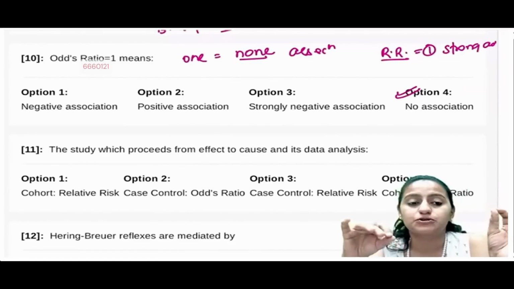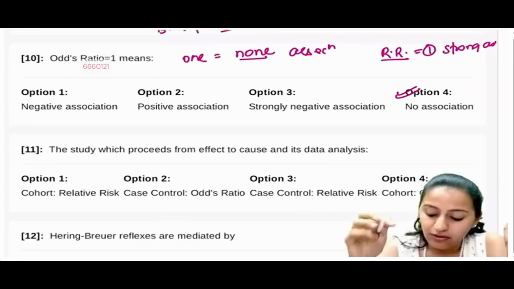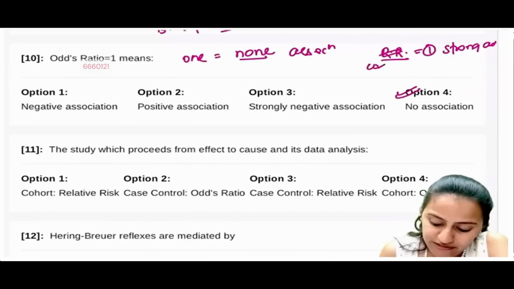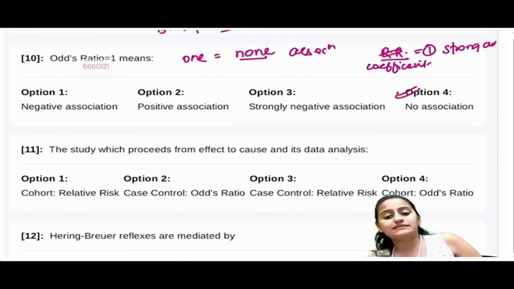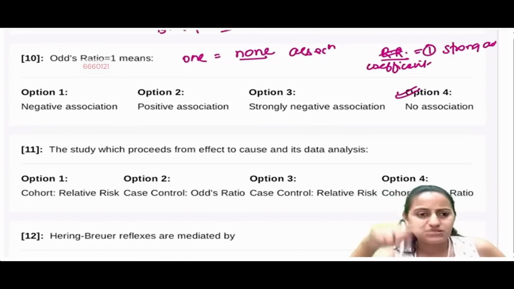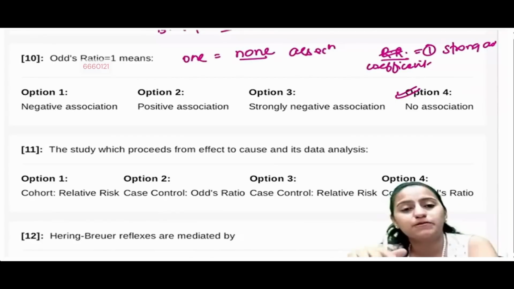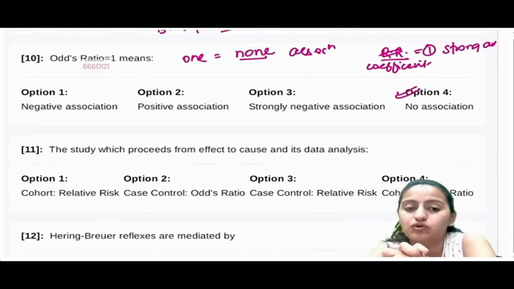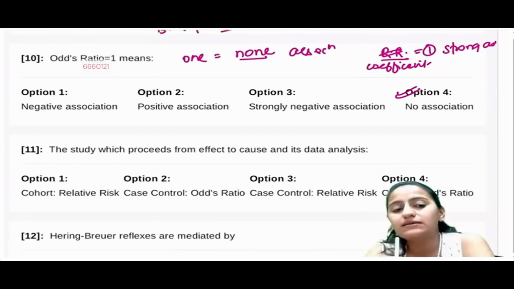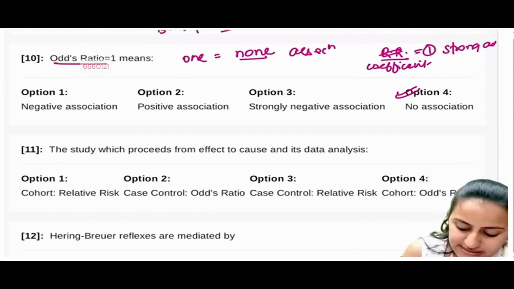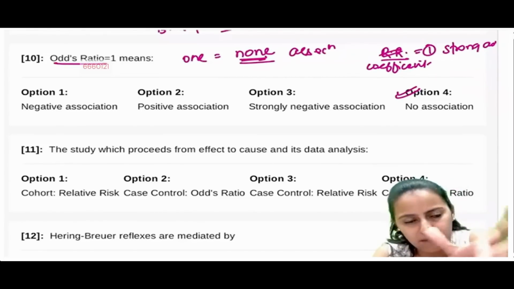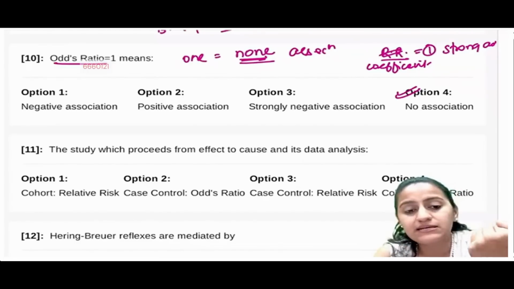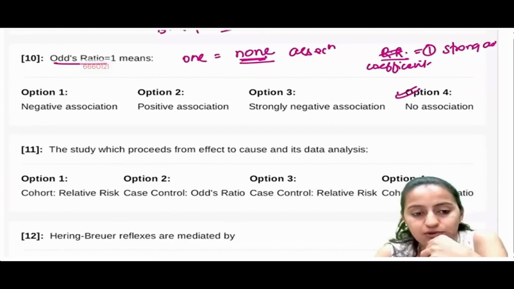So for odds ratio, no, not the relative risk. That is the coefficient. The coefficient of correlation, that is where 1 is important. The one that you get in the scatter diagram, there you look for positive and negative. There 0 means no association. Here, for odds ratio, 1 means none. 1 means no association. That basically tells you exposed versus non-exposed; in broad terms, if there is equal association, that means there is no increased risk. 1 means none.